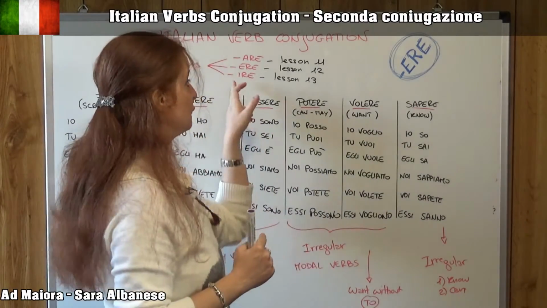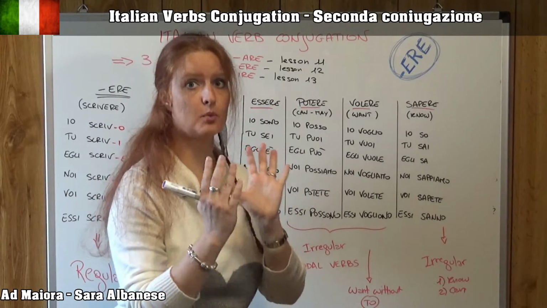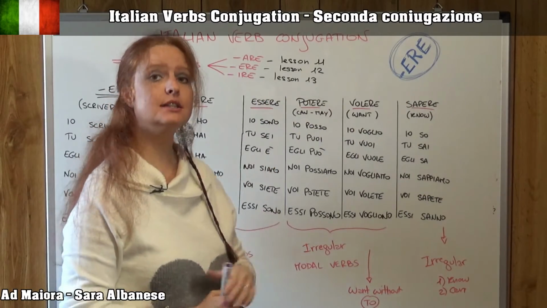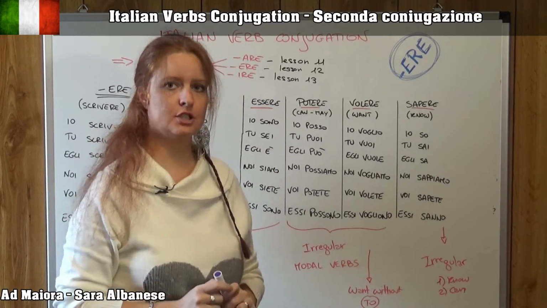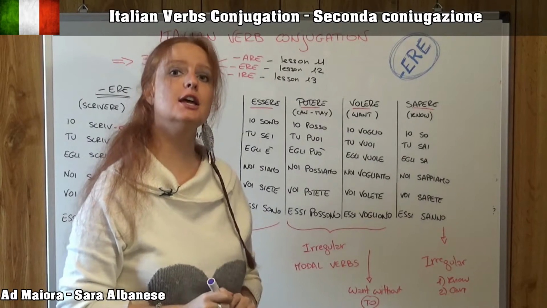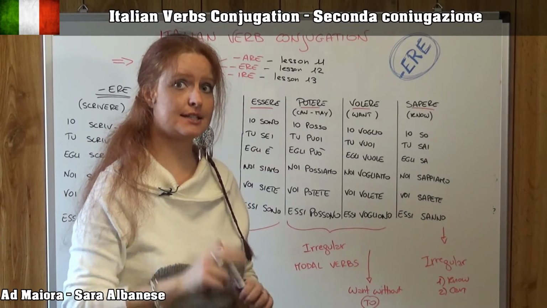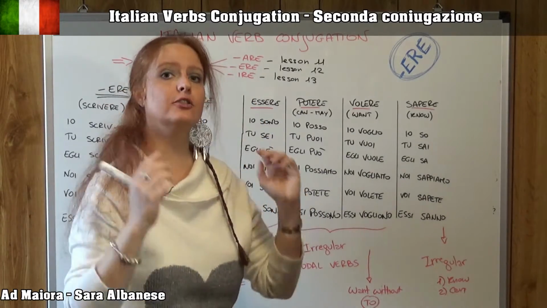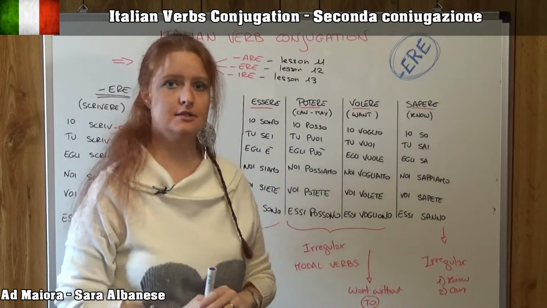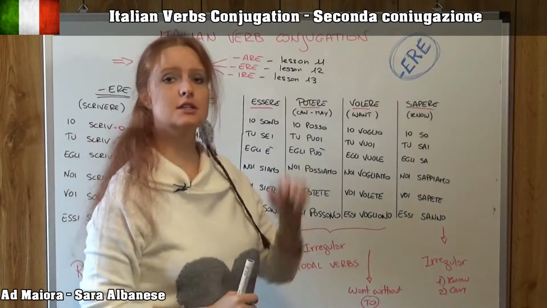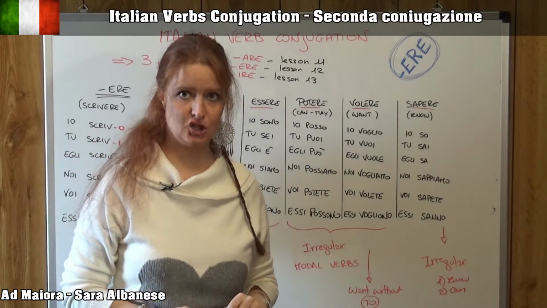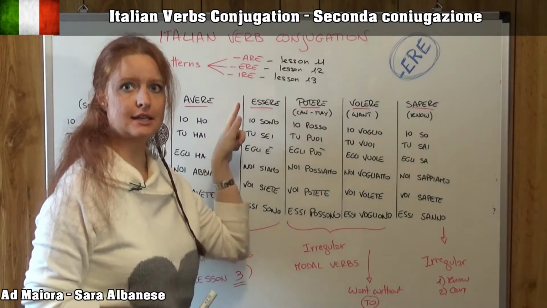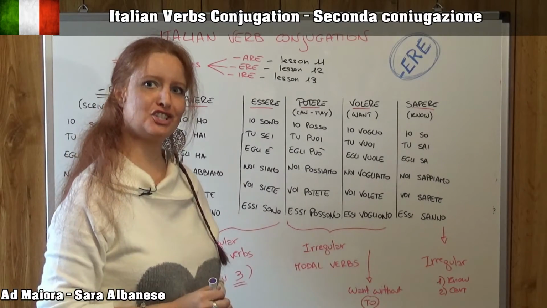And if the verb ends with the suffix ire, this is the third pattern, the third coniugazione, and we're going to talk about that in my next lesson, which will be lesson 13, lezione 13. So, are, ere, ire, the three conjugations.